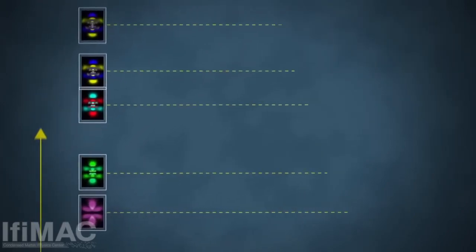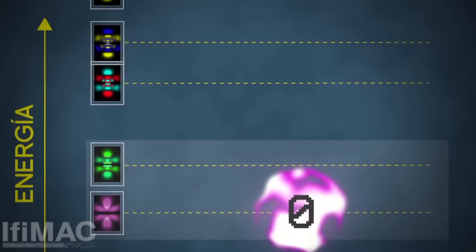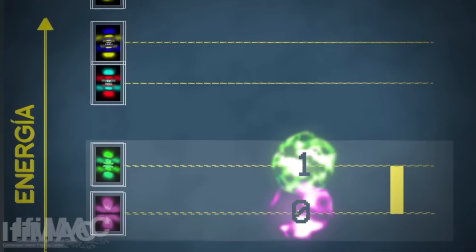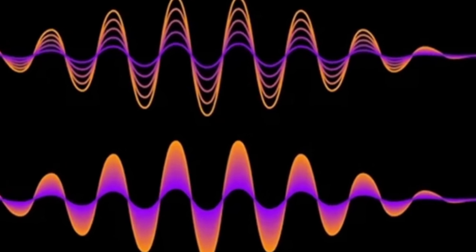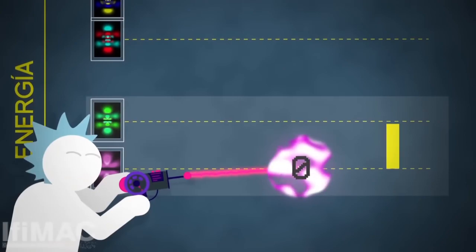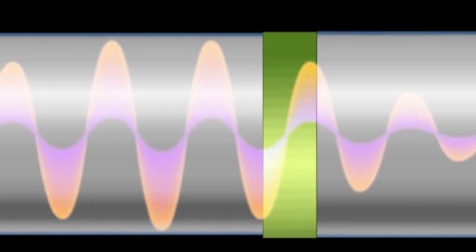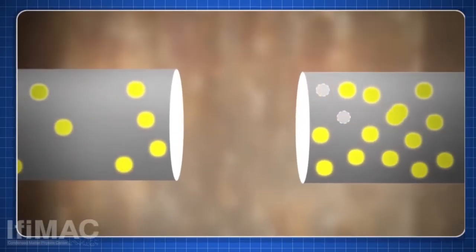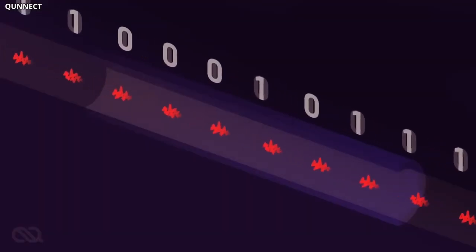This ability to control tunneling and energy levels is what allows Josephson junctions to function as quantum bits, or qubits, in quantum computers. The lowest energy state can represent 0, and the next energy state can represent 1. Because the wave can exist in a superposition of states, it can be both 0 and 1 at the same time. Scientists use microwaves to move the wave between these states and read the tunneling behavior to determine which state the qubit is in. This is how tunneling in Josephson junctions is used to store, manipulate, and read quantum information, forming the foundation of modern superconducting quantum computers.